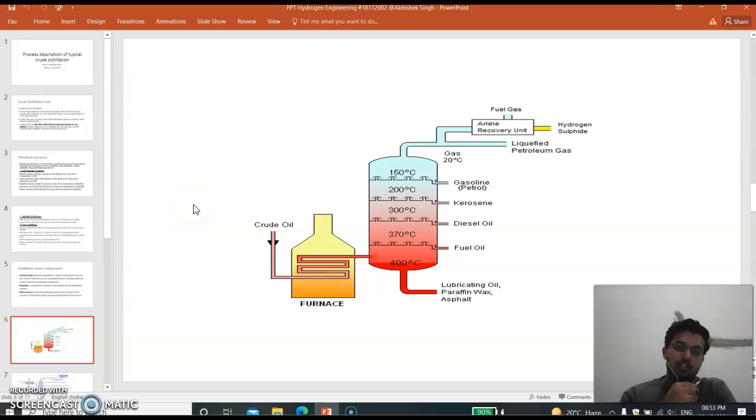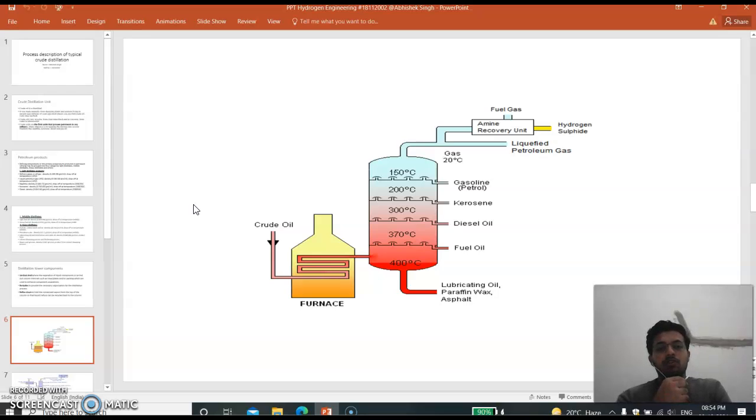So you can see the picture of the atmospheric distillation unit, where the crude oil is entered in the furnace and preheated. Now it is supplied to the atmospheric distillation unit, where the products are separated based on their relative volatility differences, and they are found on the basis of their boiling point.